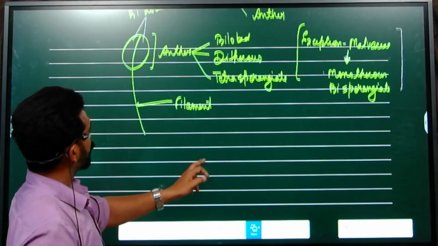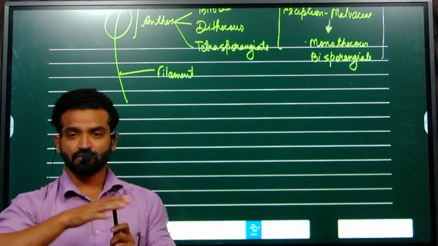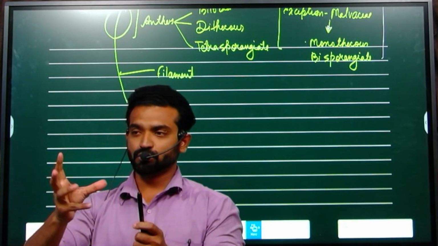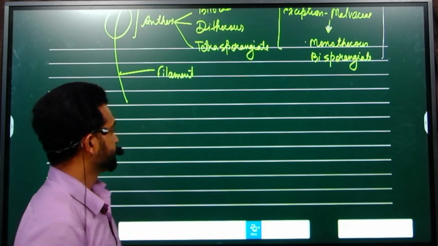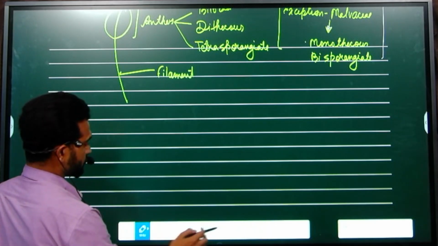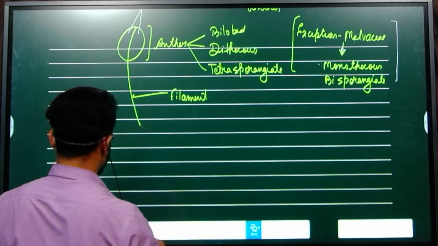Now we can cut that anther in TS and show you the internal structure of the anther.